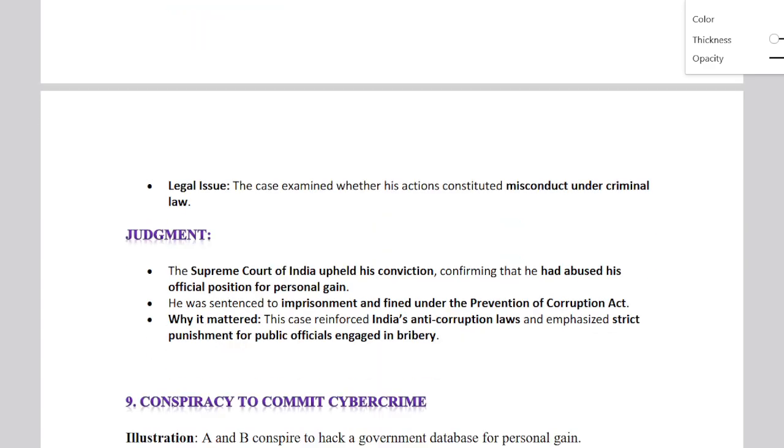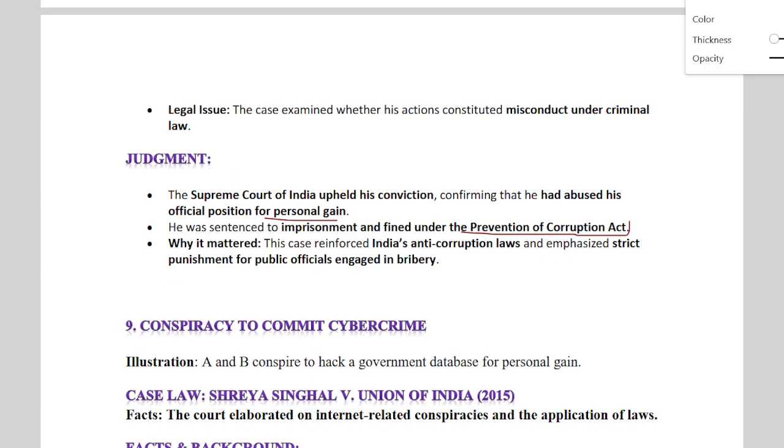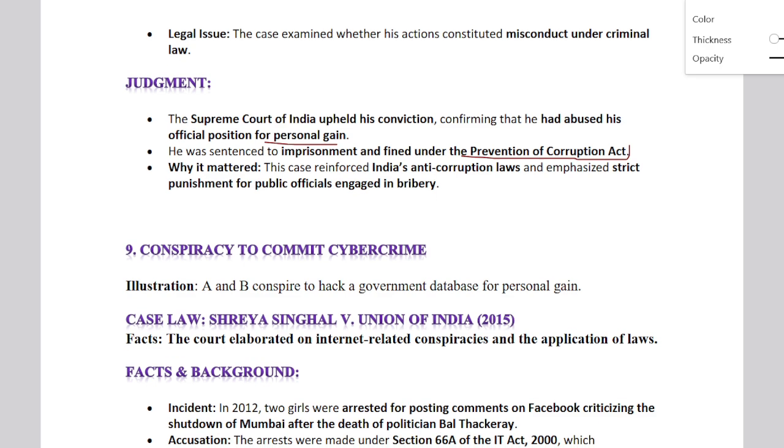According to the judgment, what was that? The Supreme Court held that he is convicted, confirming that he had abused his official position for personal gain. Right, so he was also sentenced to imprisonment and a fine under the Prevention of Corruption Act. And why is it important? This case reinforced India's anti-corruption laws and emphasized strict punishment for public officials engaging in bribery.